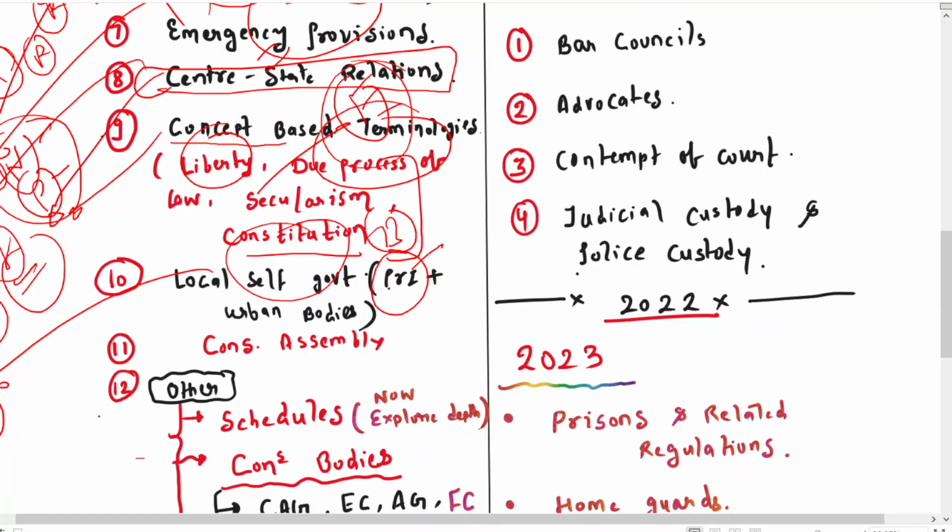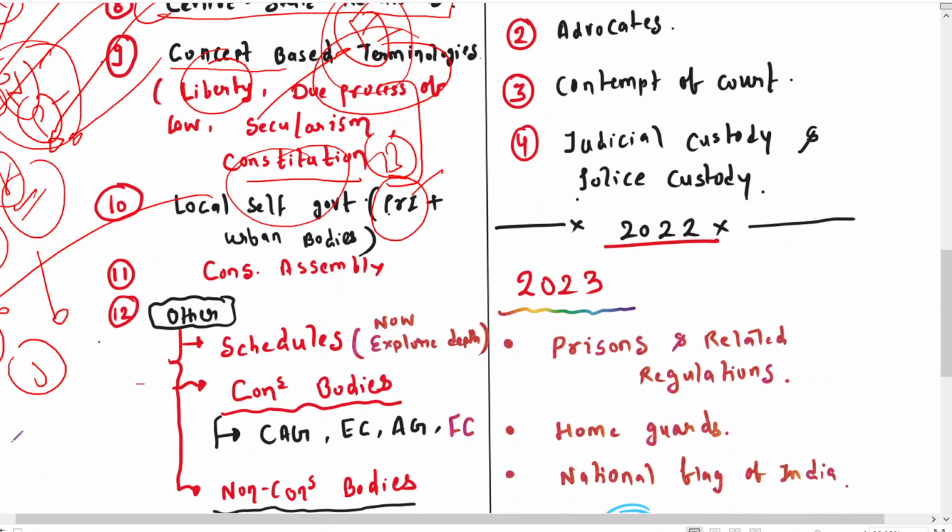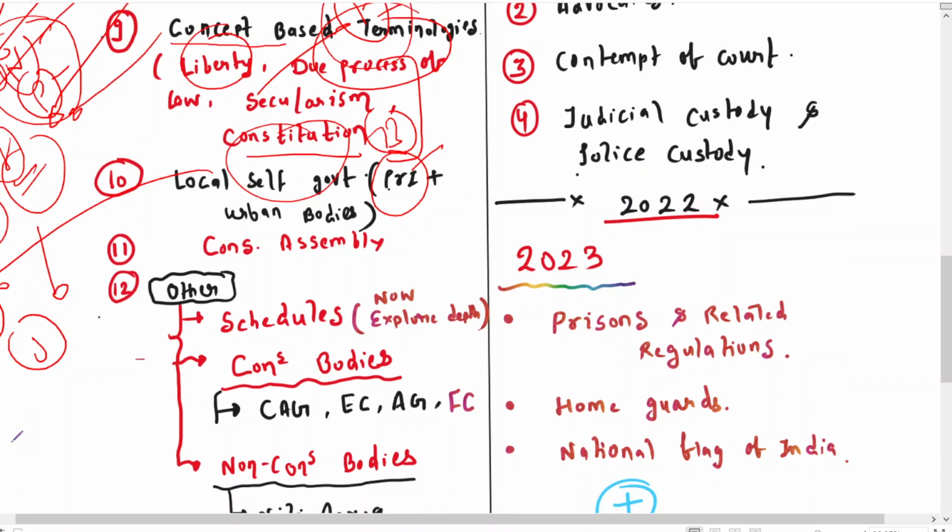Okay, try to understand in that angle as well, as well as the subjects which have been provided to these local bodies. Okay, like there is a subject list in Schedule 11 for the Panchayati Raj. In Schedule 12 we have the subject list for the urban local bodies. So you have to understand the subjects as well, on which subject they have the power to decide.